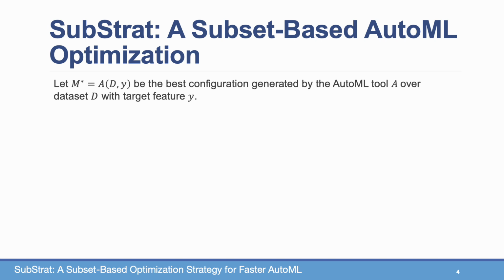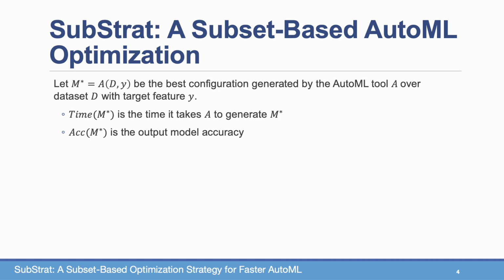Let M star be the best configuration generated by an AutoML tool A over a dataset D with a target feature Y. Then the time of M star is the time it takes A to generate M star. The accuracy of M star is the output model accuracy.